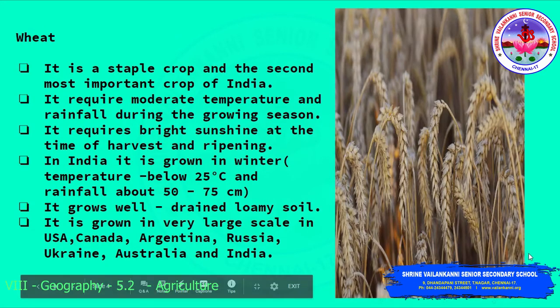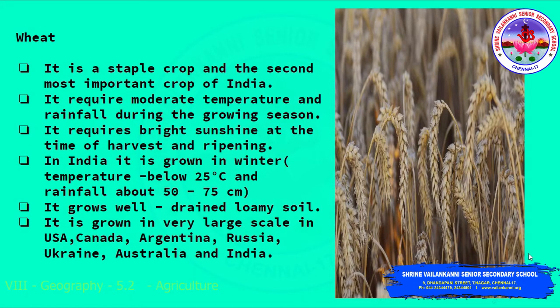The next crop is wheat. It is the staple crop and the second most important crop of India after rice. It requires moderate temperature and rainfall during the growing season, and it also requires bright sunshine at the time of harvest and ripening. In India, it is grown in winter. The temperature required is below 25 degrees Celsius and rainfall about 50 to 75 centimeter. It grows in well-drained loamy soil. It is grown on a very large scale in countries like USA, Canada, Argentina, Russia, Ukraine, Australia and India.